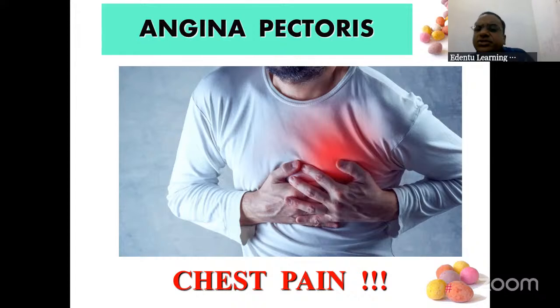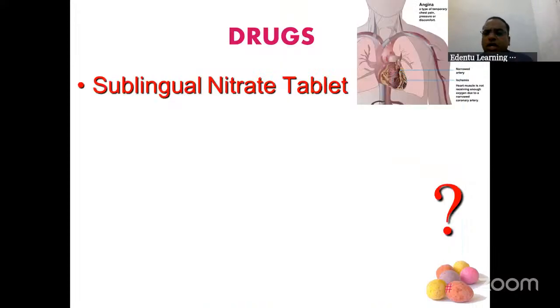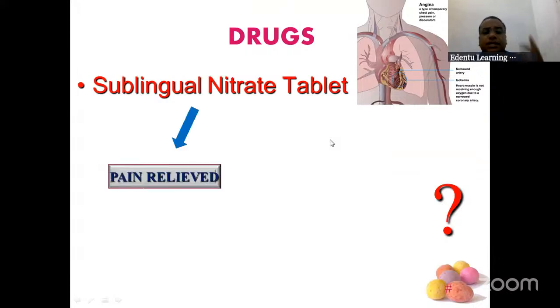You're taking a case history and suddenly the patient develops chest pain. You've just given an infiltration or a block, and the patient develops chest pain. First and foremost, stop the procedure. You need to have a sublingual nitrate tablet. You will take the tablet and put it below the patient's tongue. One tablet, put it below the tongue, wait for 5 minutes.